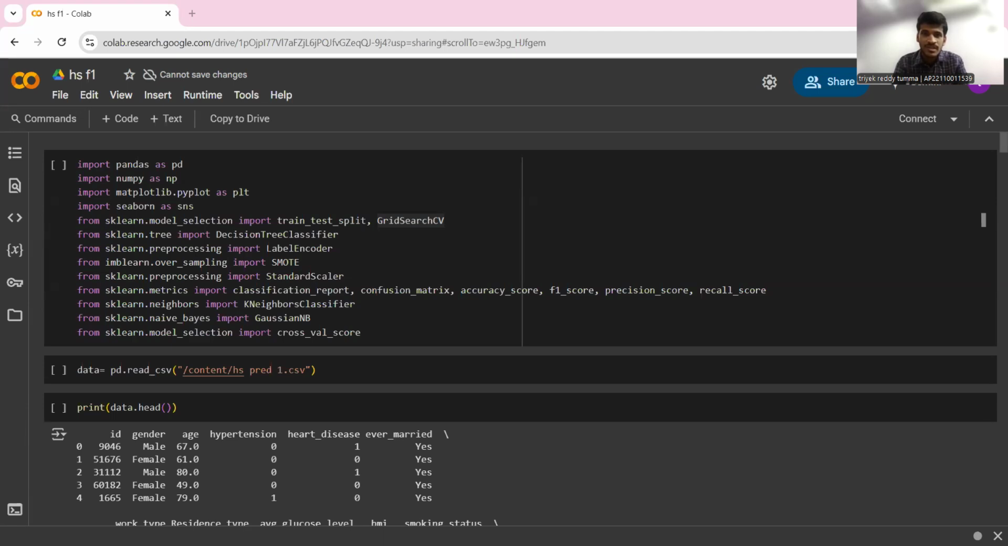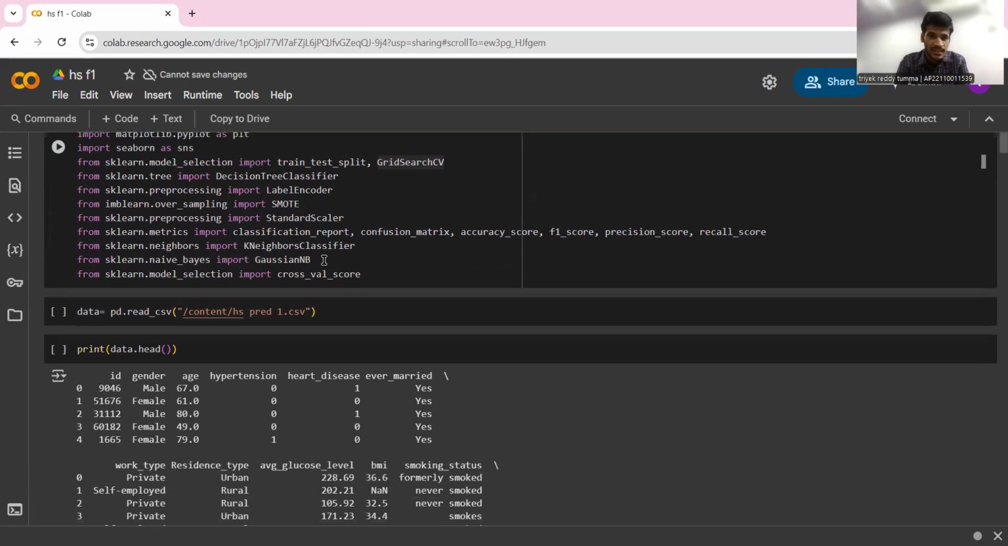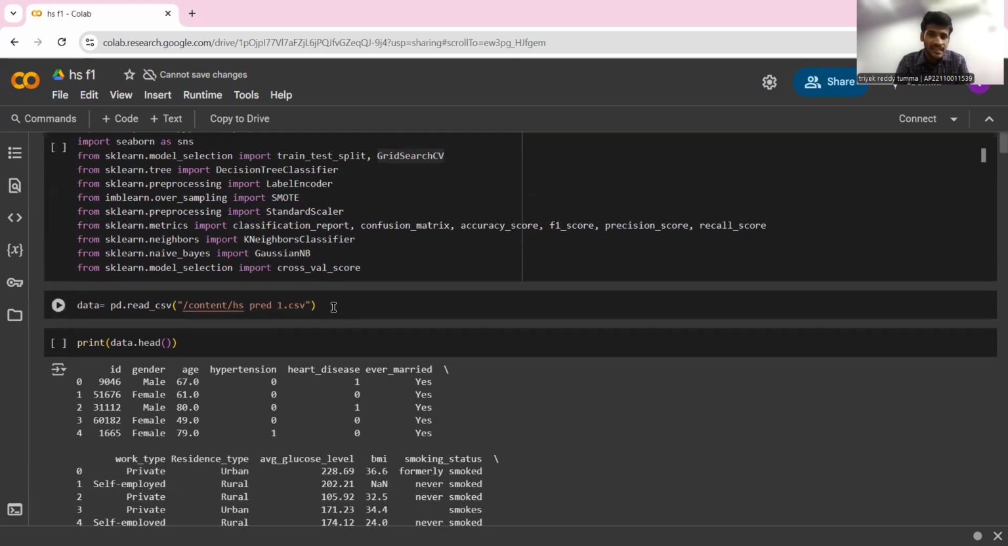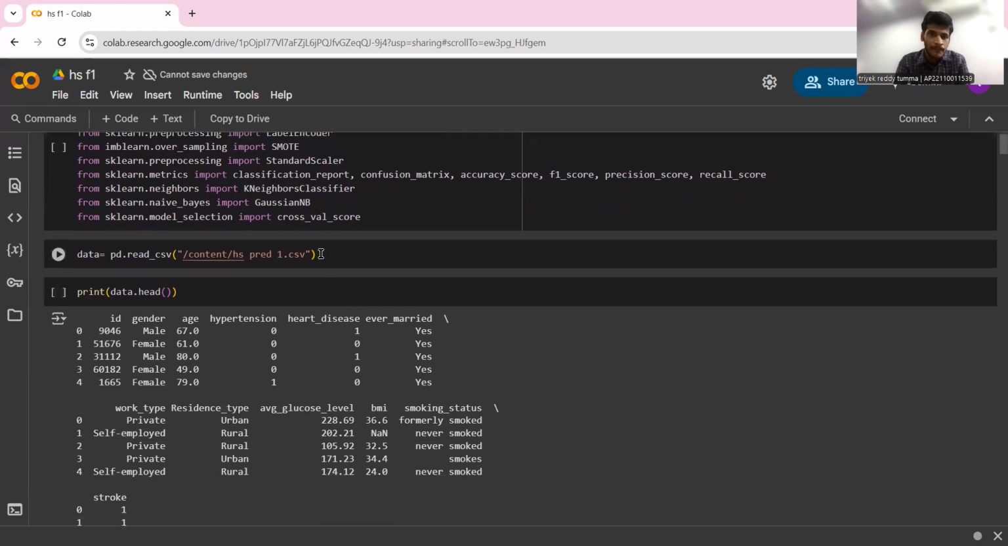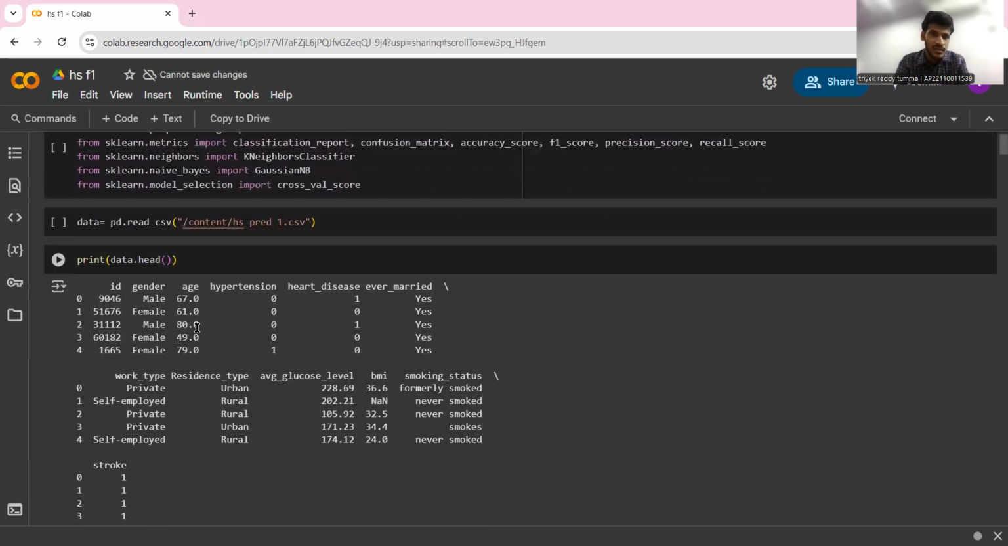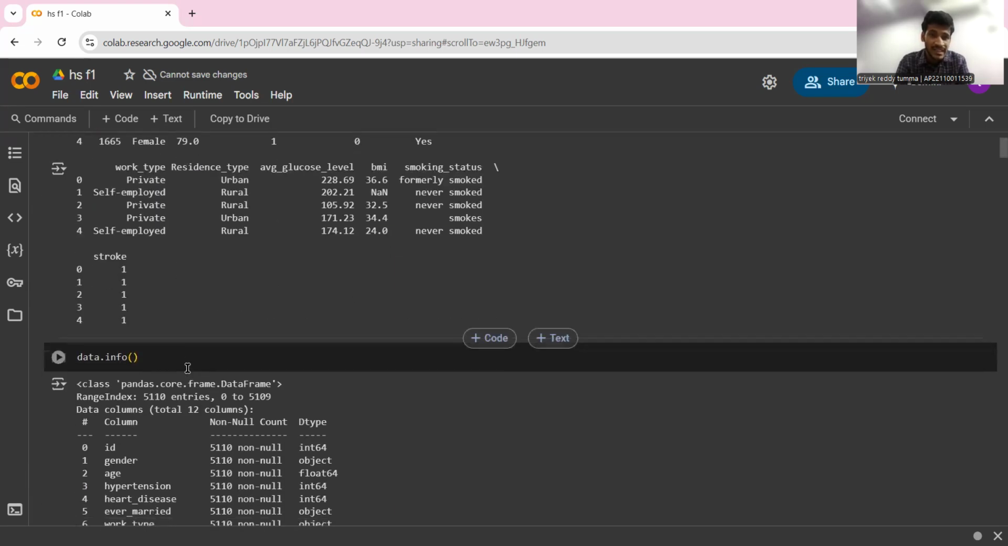So I came up with this project, and to start off, first I've imported all the libraries such as Pandas, NumPy, Matplotlib, Seaborn, and also all the Scikit-learn. Now, I'm taking out my data set. Initially, I just printed out the top five rows in my data set.